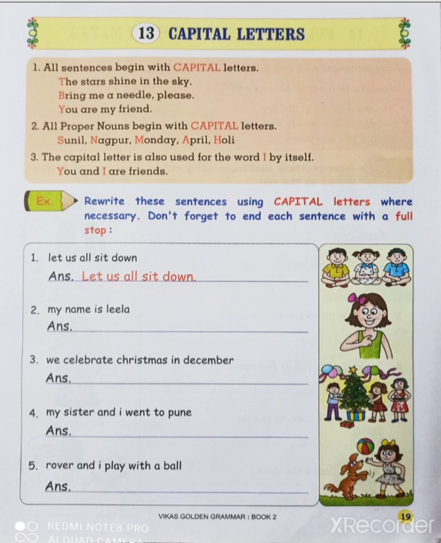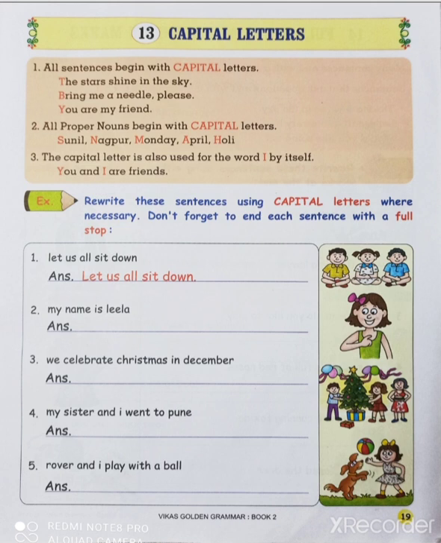When the sentence begins, we have to write the capital letter, and all the proper nouns start with capital letters. Okay, it could be name, place, animal or things. If it has been given a proper name, we have to write it in capital letters. And the letter word I, we have to write in capital letters, whether it is at the starting, in the middle, or at the end.